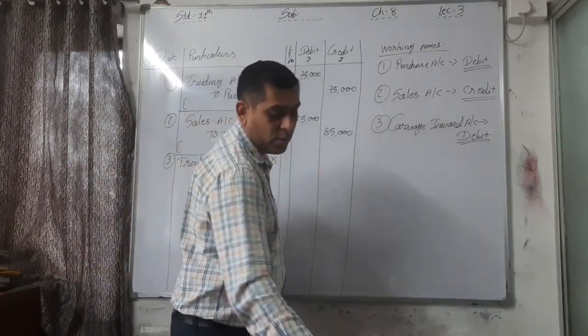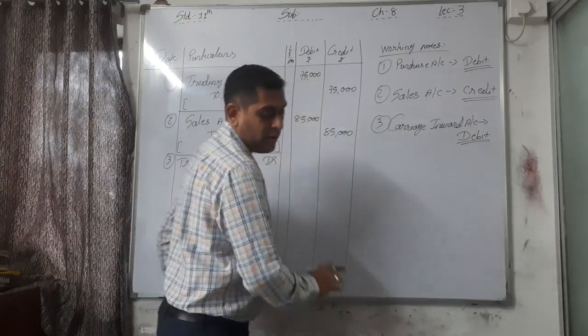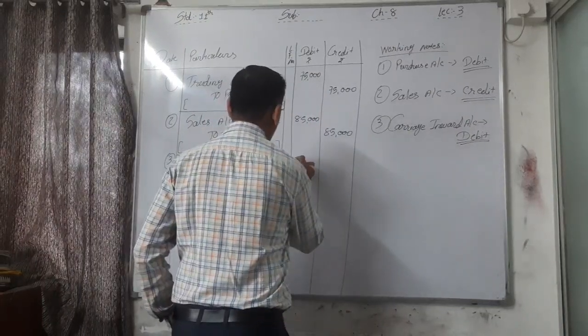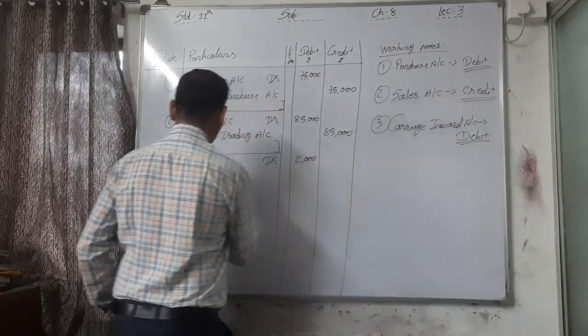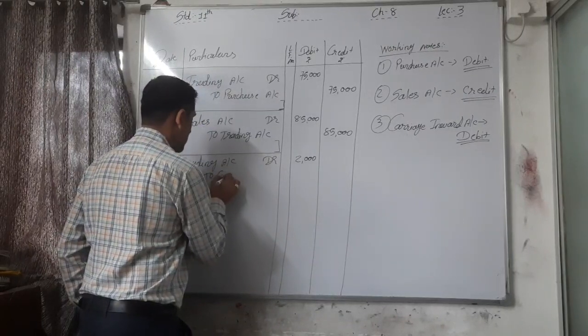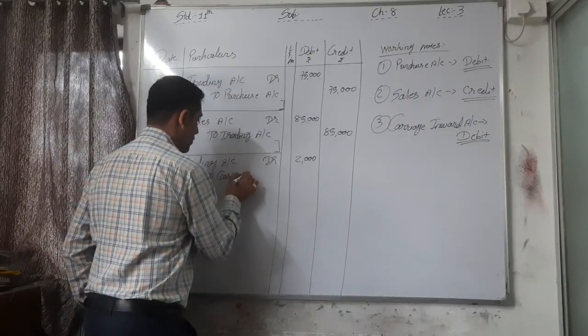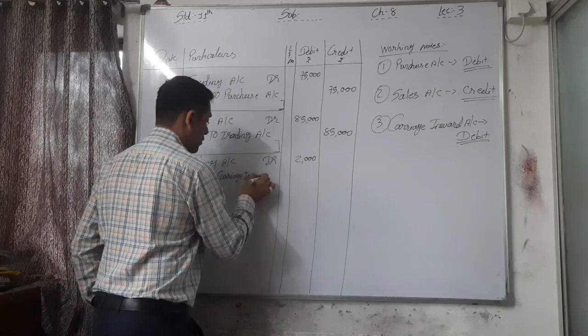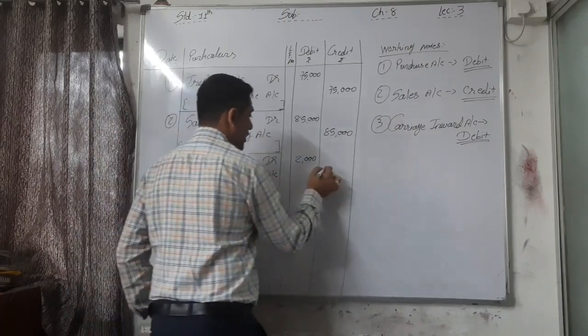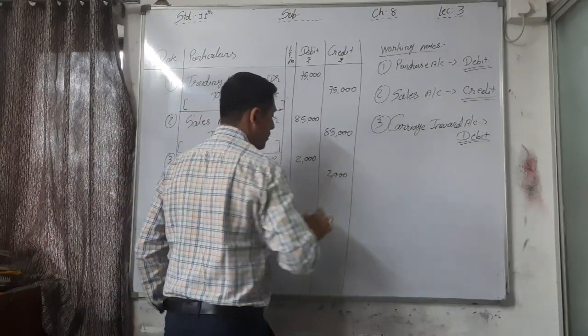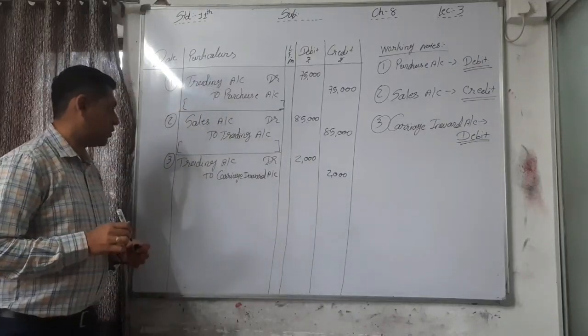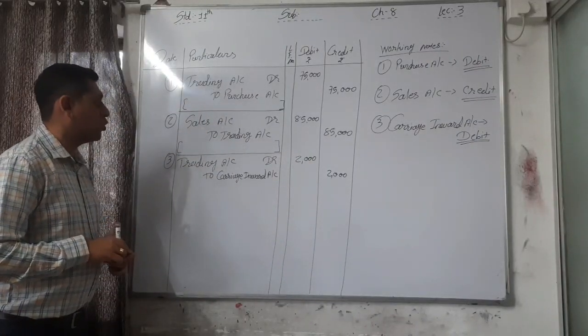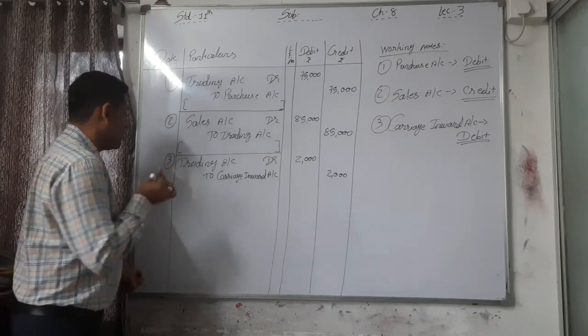The carriage inward balance is 2,000. Trading account debit to carriage inward account.